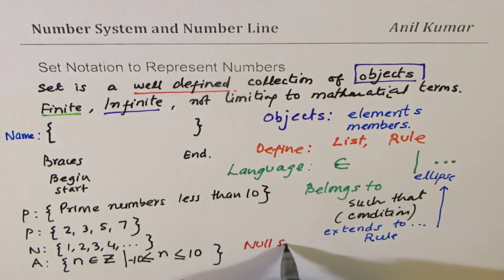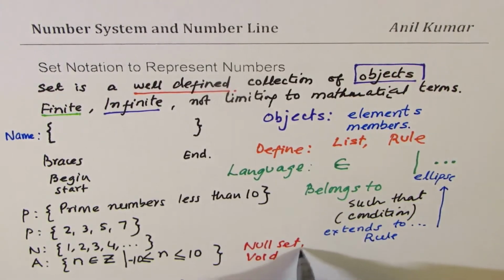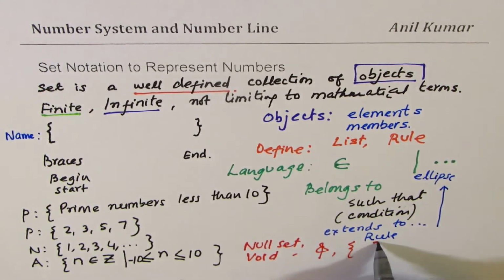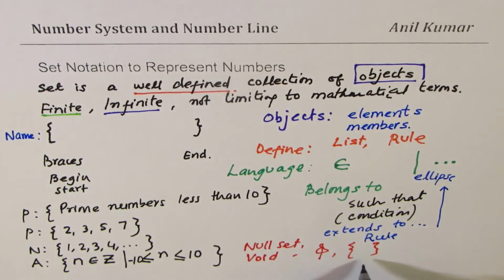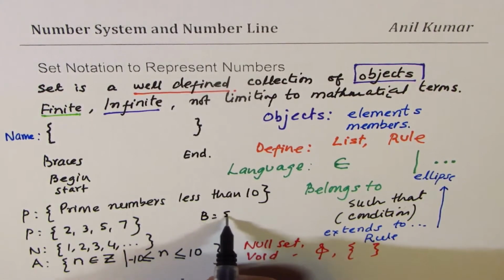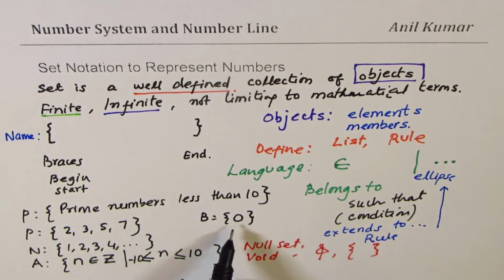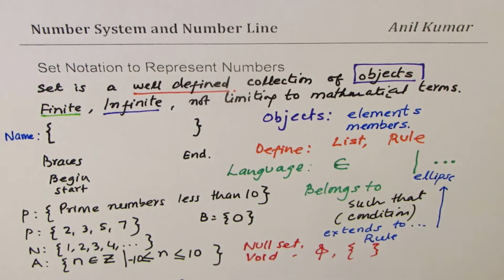Null set. We also call it a void. Void means nothing, represented by the letter phi, or these braces with nothing inside. So that becomes a null set. Remember one thing: if a set B has one element, 0, it means it is not null. So be clear about it.